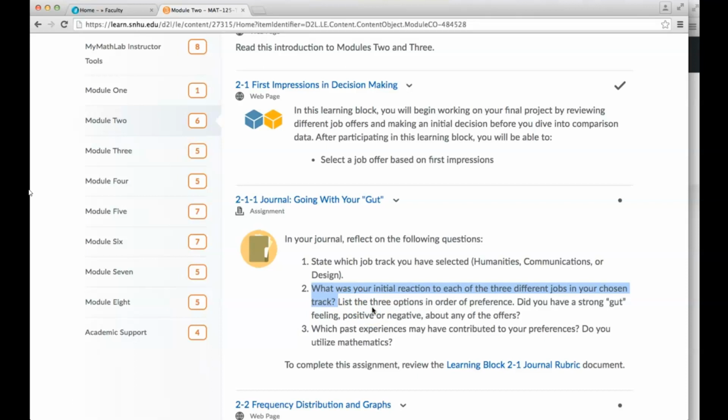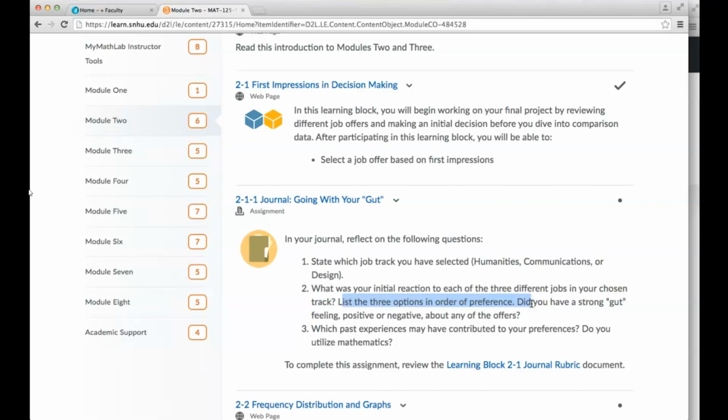When you chose your track, maybe you chose your track just by looking at the 3 different tracks. You looked at humanities, communications, and design. It was like, oh, I'm definitely going with this track. And then within that track are the 3 jobs, and maybe you've already ranked them just based on what they are. You haven't even looked at the job offer letters yet and really read through them. You just kind of have this gut feeling. You're just going with your gut. And that's what this is about. So you're going to list the 3 options in order of preference.